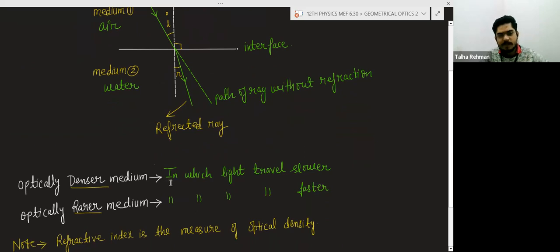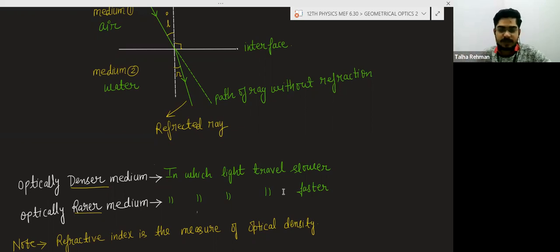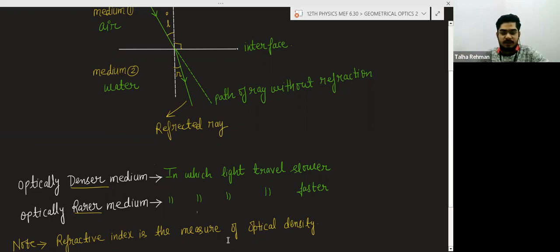Optically means with respect to light, you can say. So optically denser medium is one in which the light travels slower. Optically rarer medium is one in which the light travels faster. This is decided by the refractive index. We will study the next topic, what is refractive index?